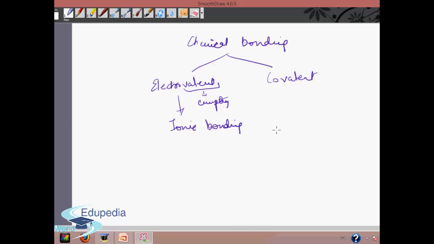We'll be understanding these bondings in the upcoming slides. In covalent bonding, there are three types: we have single bonding, double bonding, and triple bonding. So friends, let's now understand these slides.